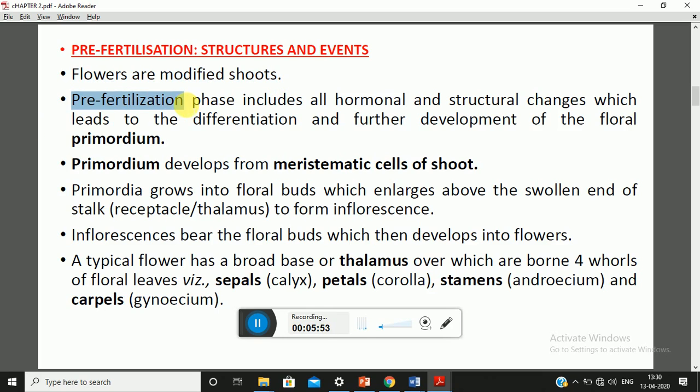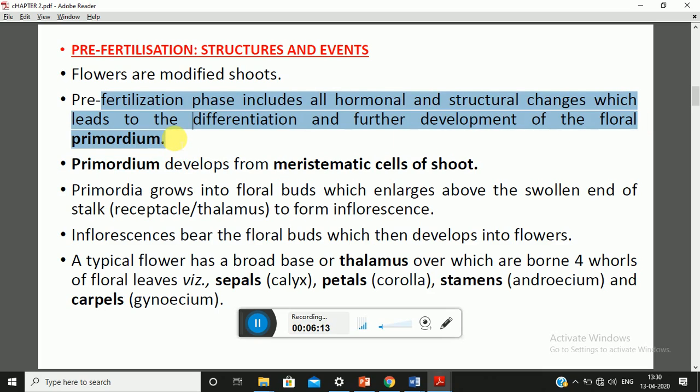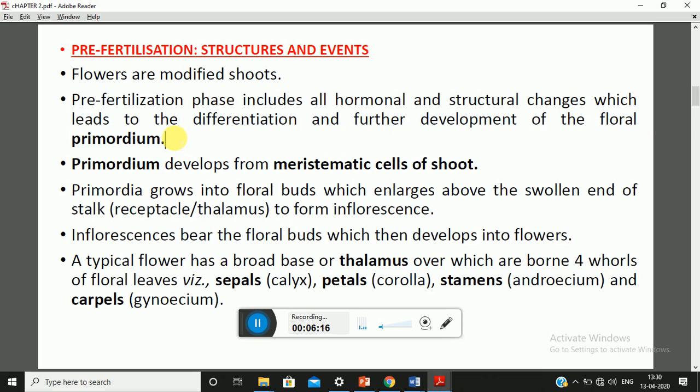Now, in the pre-fertilization phase, all hormonal and structural changes take place. So in a plant, before fertilization, there will be changes in hormones, and also changes in structure, and this leads to differentiation and development of a floral primordium. So due to hormonal and structural changes, it leads to development of a floral primordium. Primordium is a group of cells or tissues which are present in the early stage.